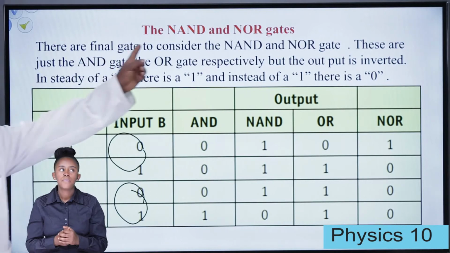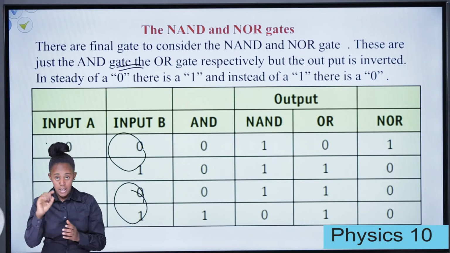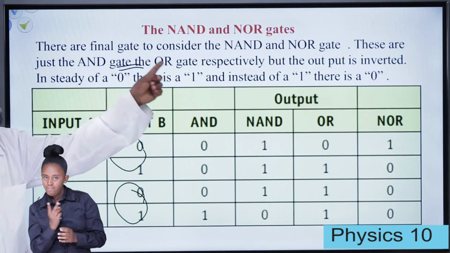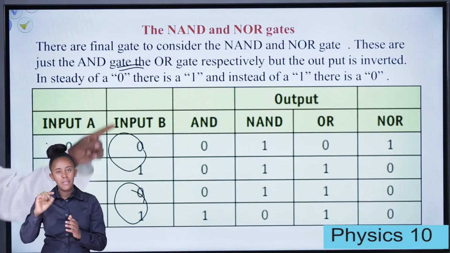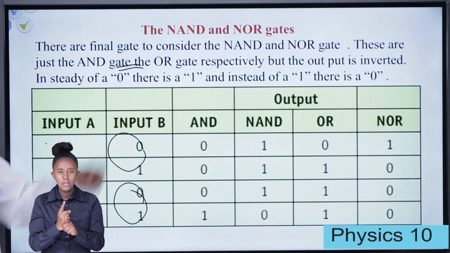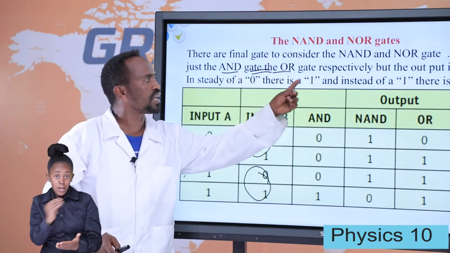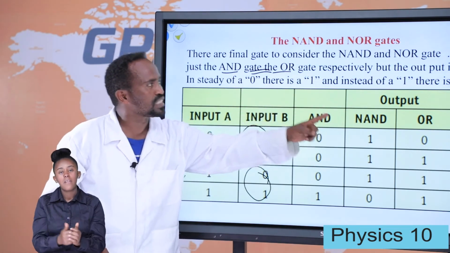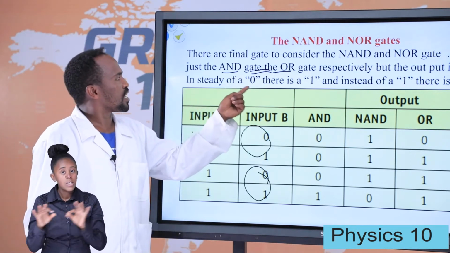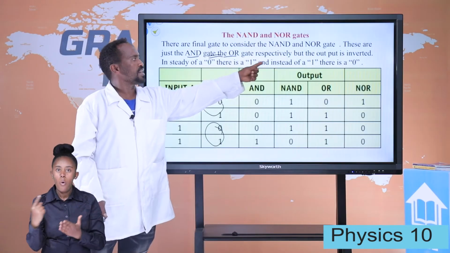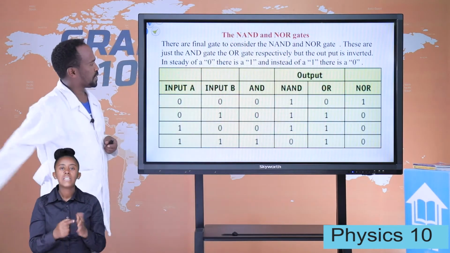So let's see the NAND and the NOR gates. These are the final gates to consider, the NAND and the NOR gates. These are just the AND gate and OR gate respectively, but both the inputs are inverted. Student, instead of a 0, there is a 1. And instead of 1, there is what? 0. Look at this truth table.